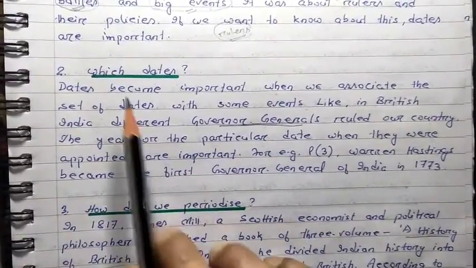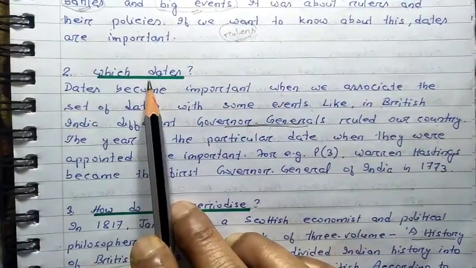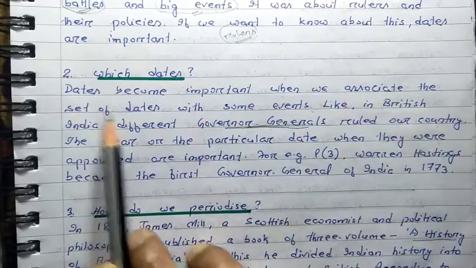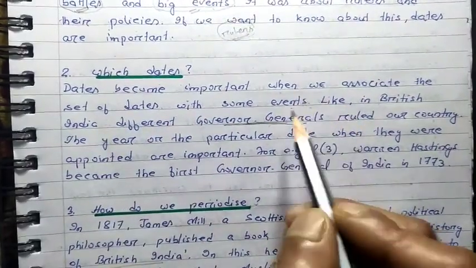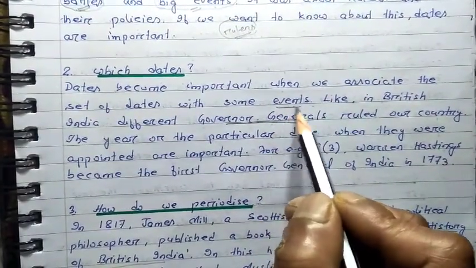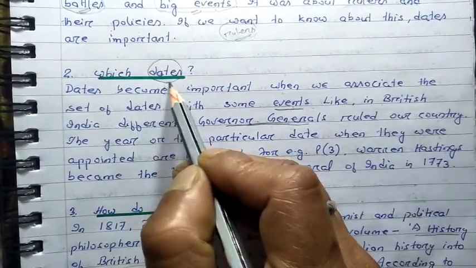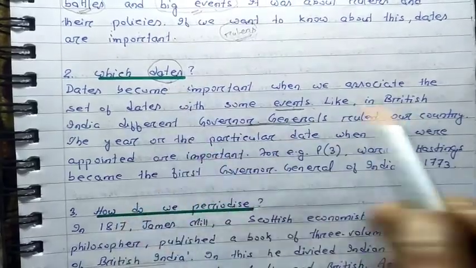Now comes the second point: which dates? All the dates are not equally important. The dates become important when we associate a set of dates with some events. If some events took place on particular dates, in a particular year, those dates are the important dates and we should know about those dates.